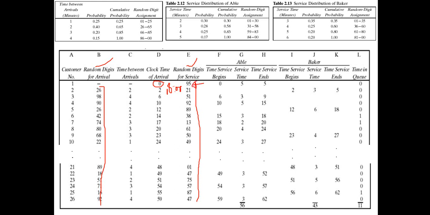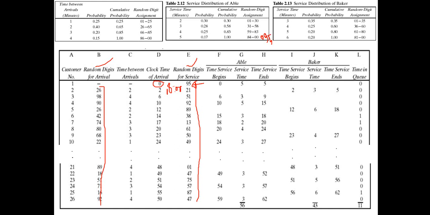So 95 for the first customer. When the first customer arrives, what about the servers? Both Abel and Baker are free. We have seen the simplifying rule: if both are free, the customer is served by Abel. So this 95 will be applied in the table of Abel. This is the Abel table, so 95 should fall into this range.